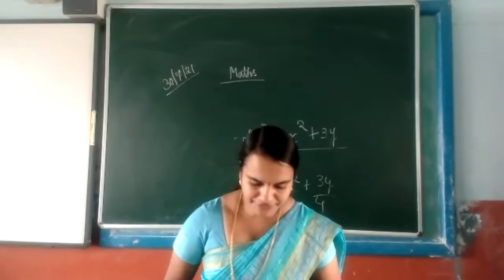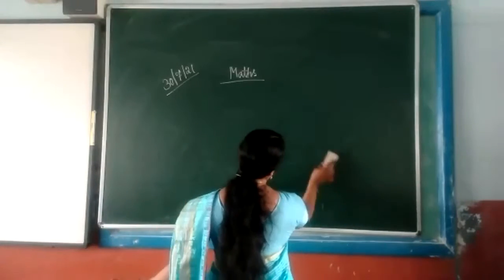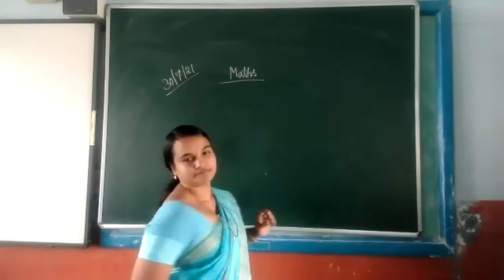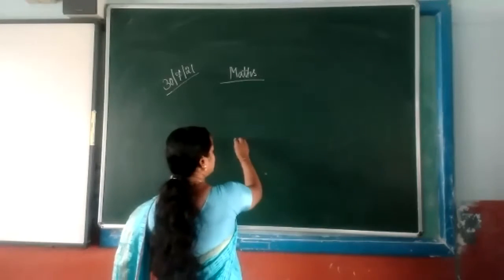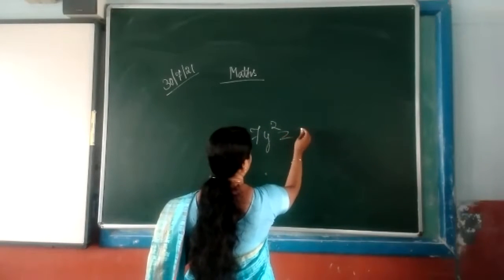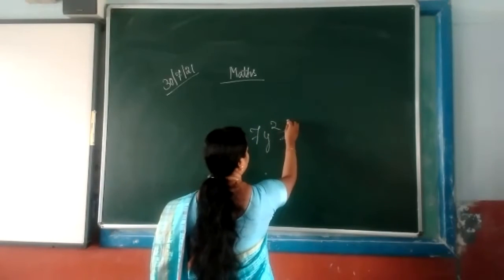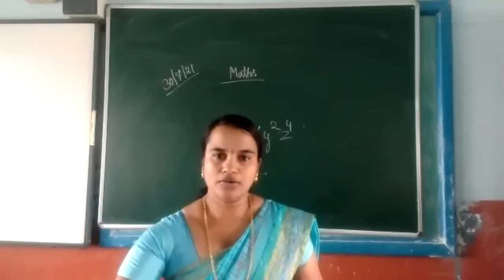No. After that, we have to find out the coefficient. How will we find out the coefficient? It is given minus 7y square z to the power 4. Any one question?